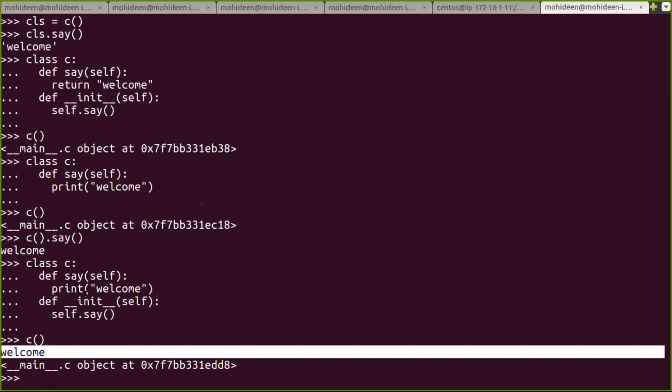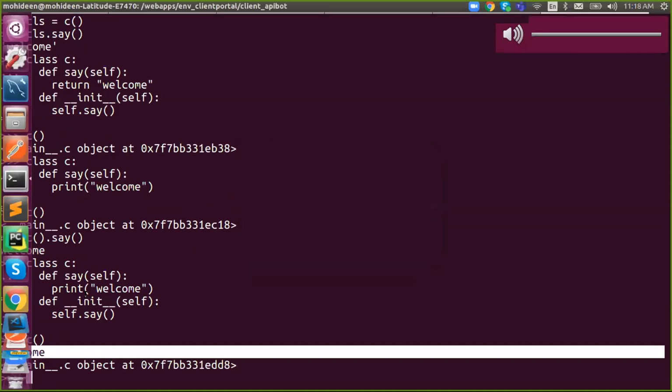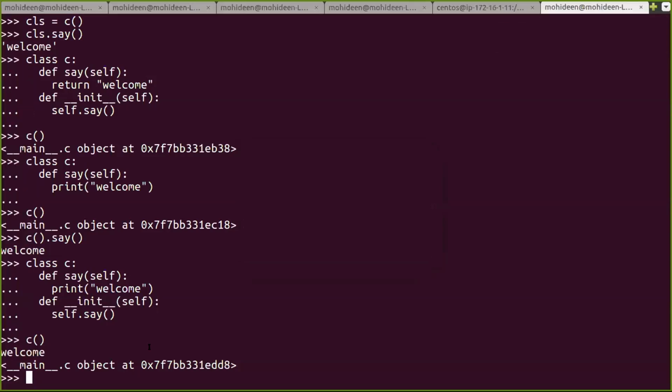That means you can do anything, not just creating a new variable. You can do a function call, you can do a method call, you can create a class instance. That is a constructor. It happens while you are instantiating your class. This method will be triggered while you are instantiating. Understand?